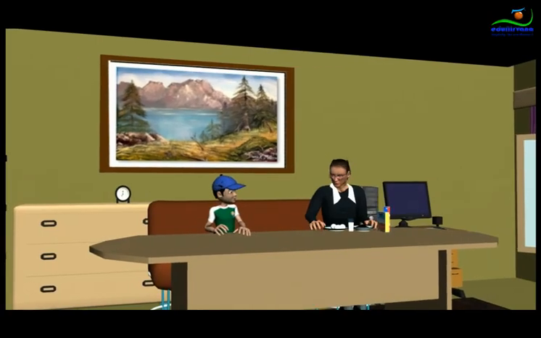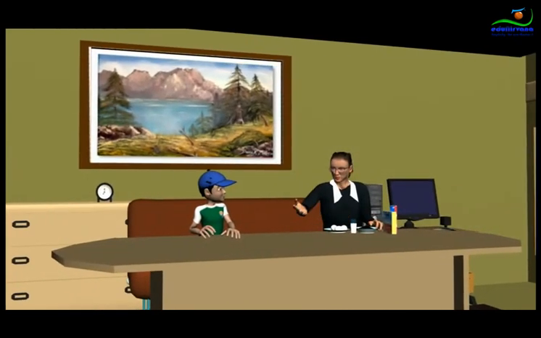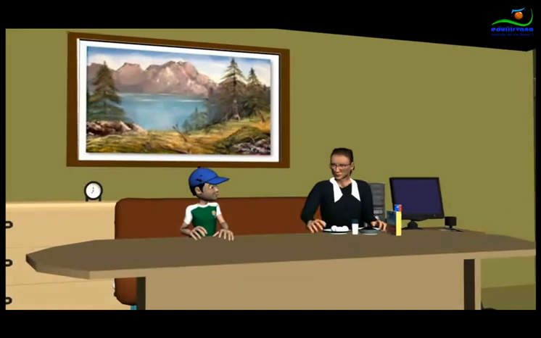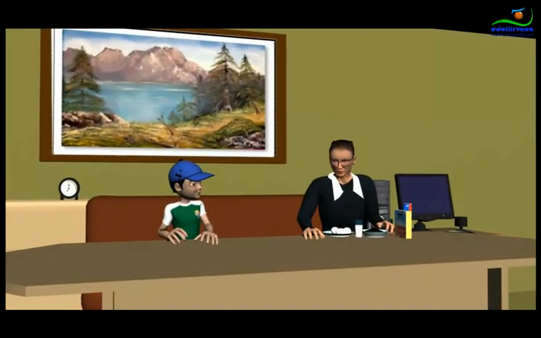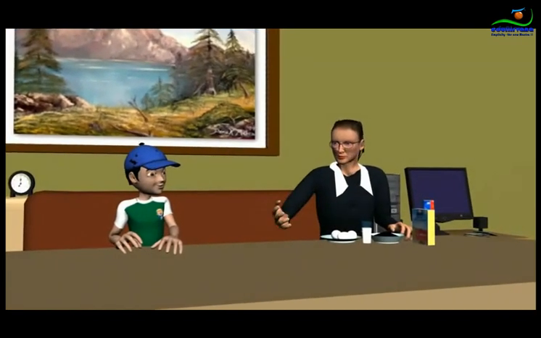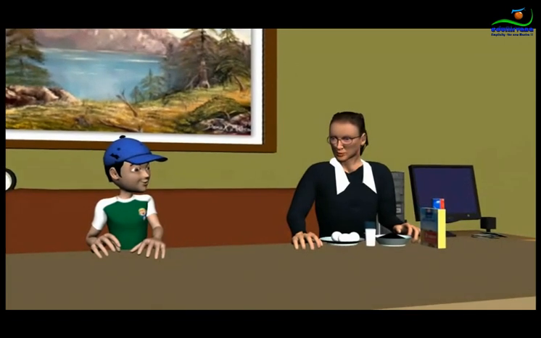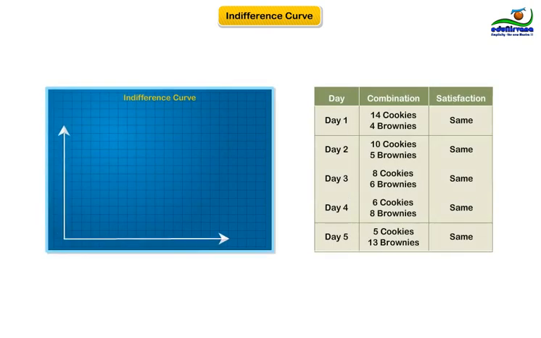That's an interesting exercise you have done, and I'm proud of your ability to ask such thoughtful questions. Yes, your need for trade was because you were not happy in consuming cookies and brownies in the proportion I gave you. You wanted to try out more combinations so that the overall sense of satisfaction remains the same. At each of these points, you derived equal satisfaction.